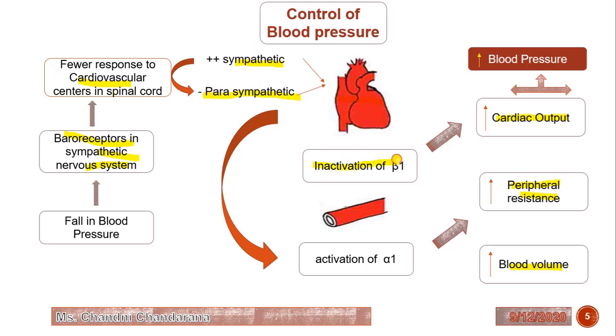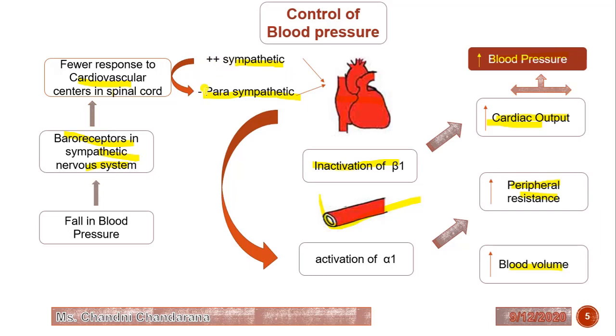So, it will activate the beta-1 receptor. Because of activation of beta-1, it will produce an increase in the cardiac output. So, ultimately it will increase the blood pressure. Now, in the blood vessel, what happens?